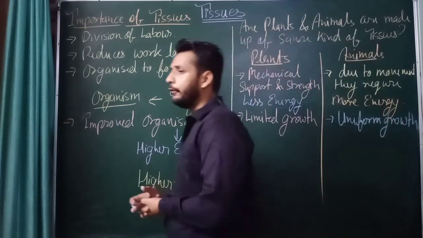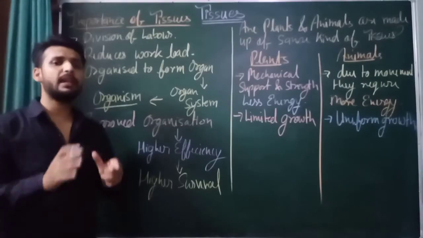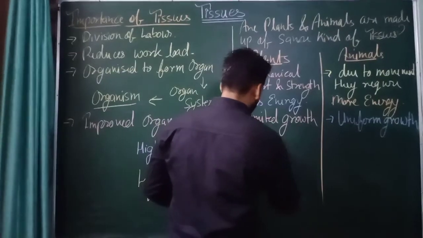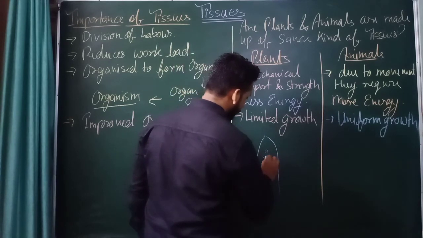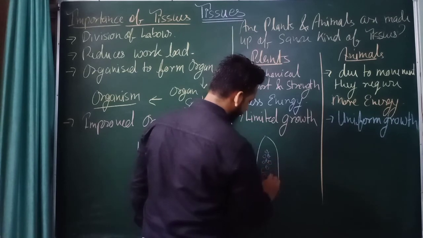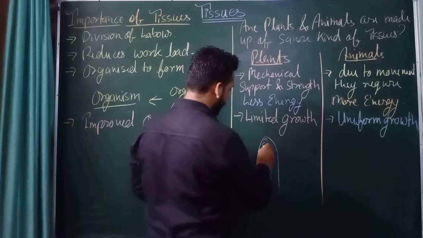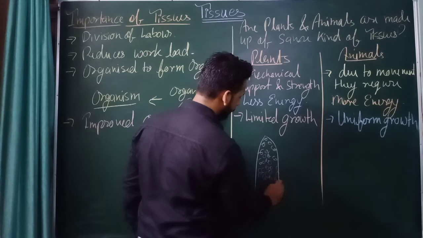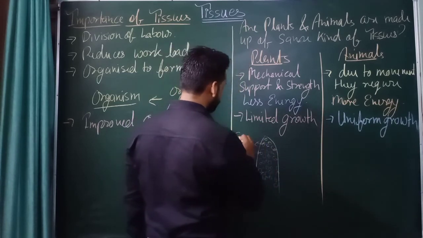Limited means it occurs in a limited part only, like here is a root tip. Here the permanent tissues are present in the middle portion and meristematic tissues are present at the tip and side region. So the growth occurs there.